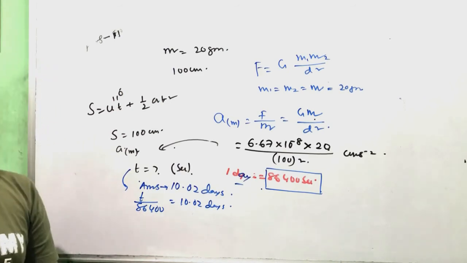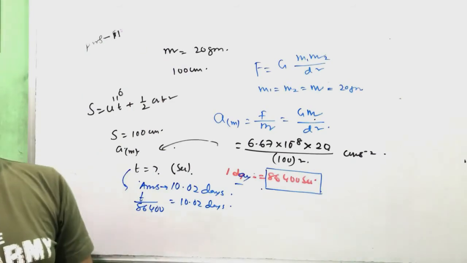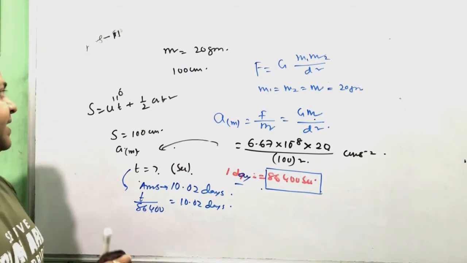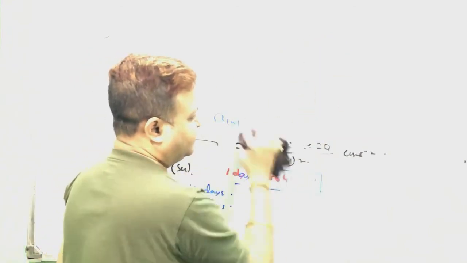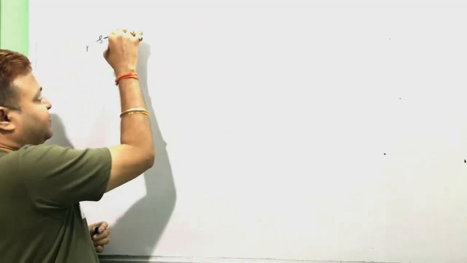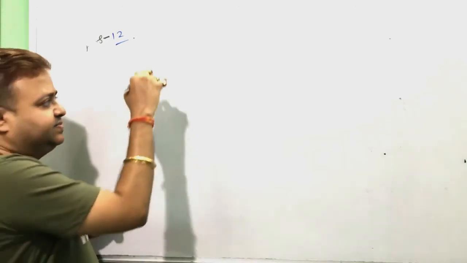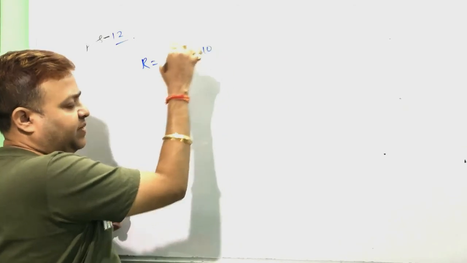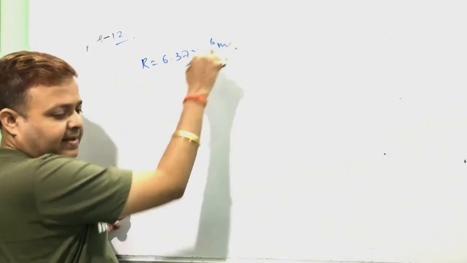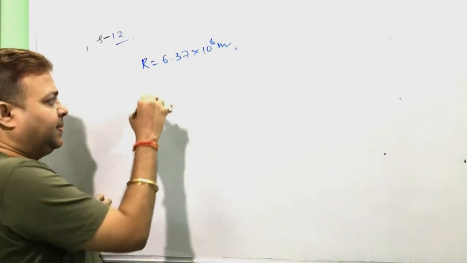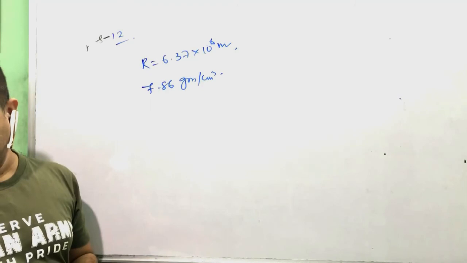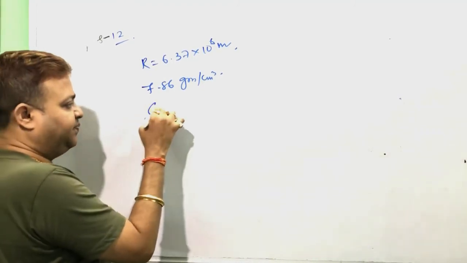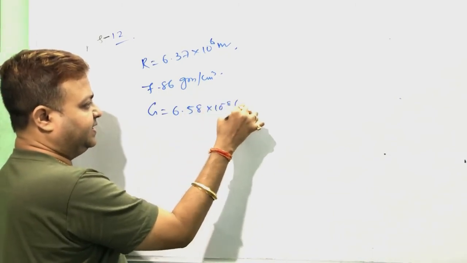Next, number 12. Find the acceleration due to gravity on a planet's surface of radius 6.37 into 10 to the power 6 meter and density 7.86 gram per centimeter cube, and G is 6.58 into 10 to the power minus 8 in the CGS system.